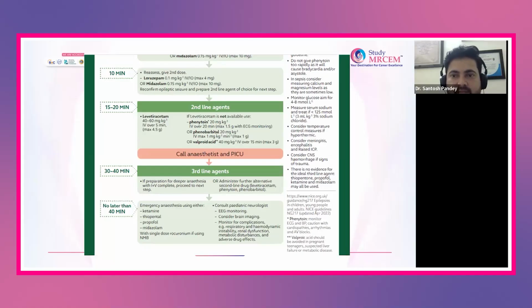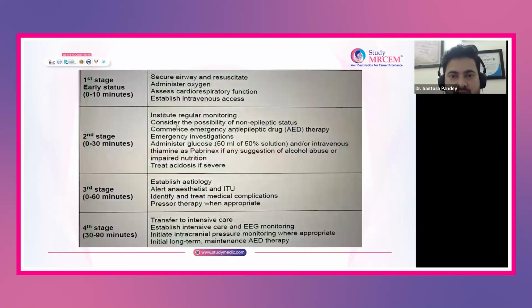So anything we are missing in this, you can go through the slides also, which I have put here. Now many students are not okay with this algorithm. So what I have done, I tried to simplify the things, same thing in a tabular form. So you can go through this also. This is the same thing which I have told for both adult and pediatric. It is the same thing.